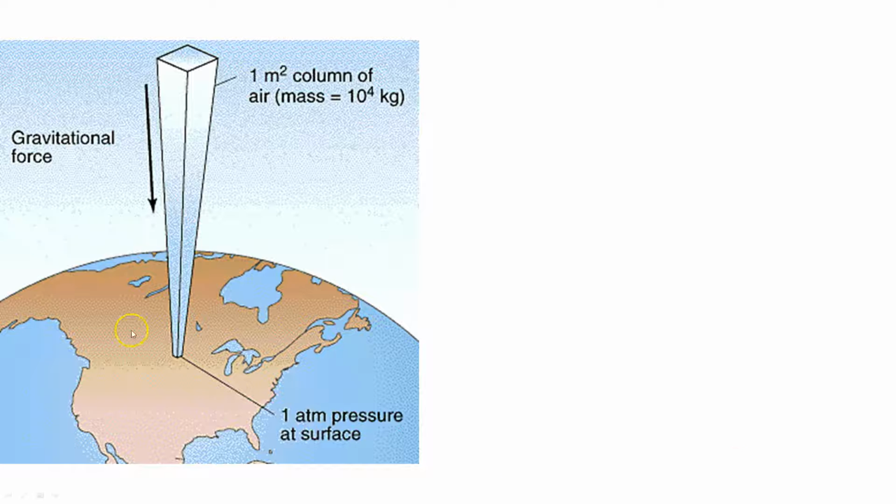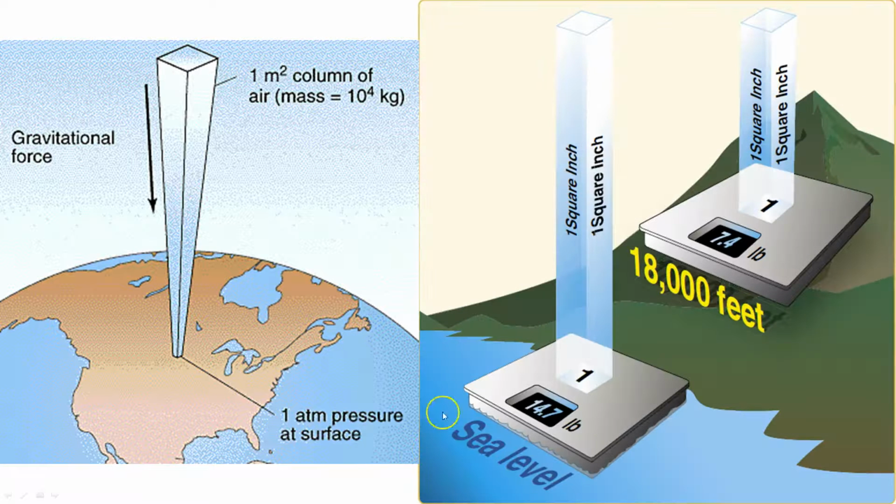So here's more of the atmospheric pressure. Just imagine a column of air stretching up all the way to space. It's got a lot of mass, 10 to the 4th kilograms. That's a lot of mass. All of that pushing down is going to be experienced as 1 atmosphere of surface pressure.